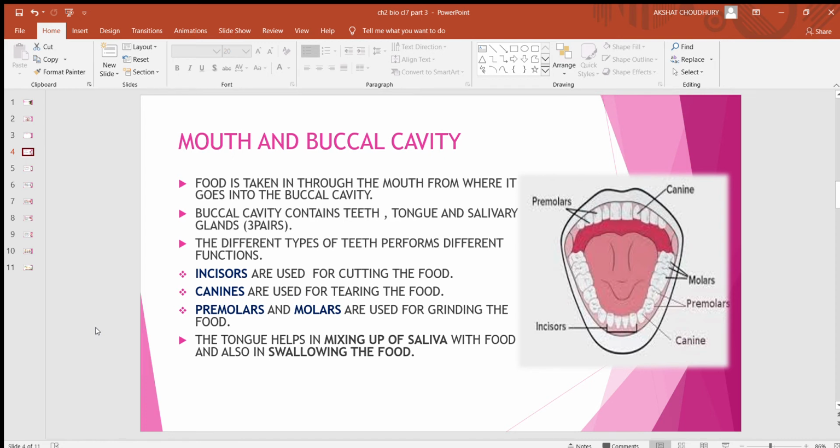Incisors are used for cutting the food. Canines are used for tearing the food. Premolars and molars are used for grinding the food. The tongue helps in mixing up of saliva with food and also in swallowing the food. In the picture, you can easily observe the different position of different types of teeth.